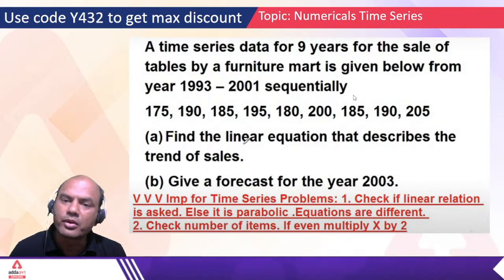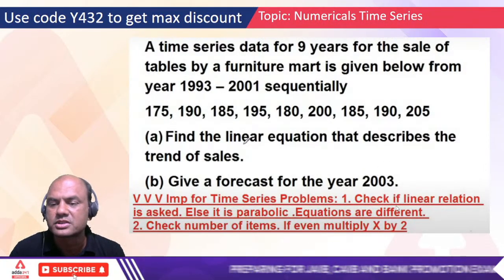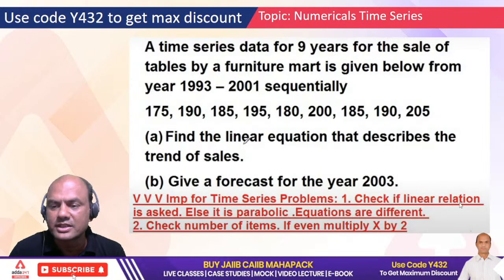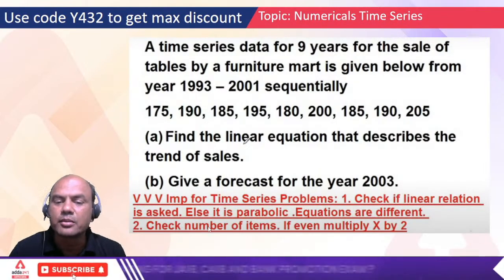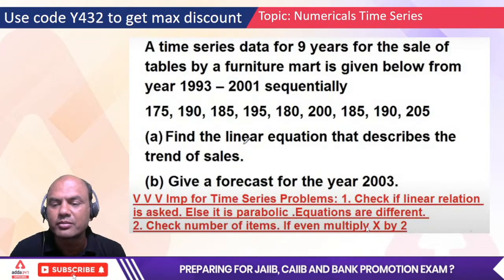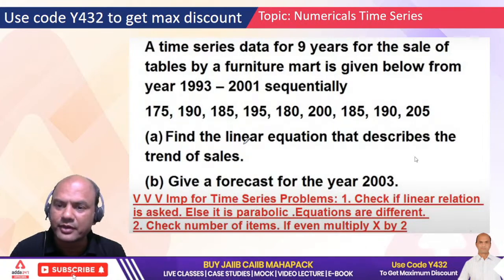Okay. So an important part before going to the solution, remember the two thumb rules. Check if a linear equation is asked in time series, number one. And number two, check the number of items. If they are even, multiply x by 2. Now remember these thumb rules. I'll show you in the live example now.